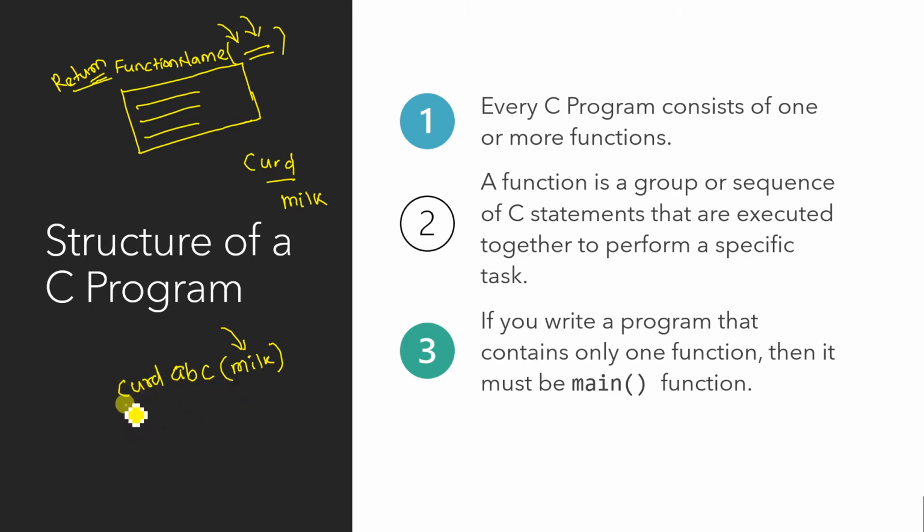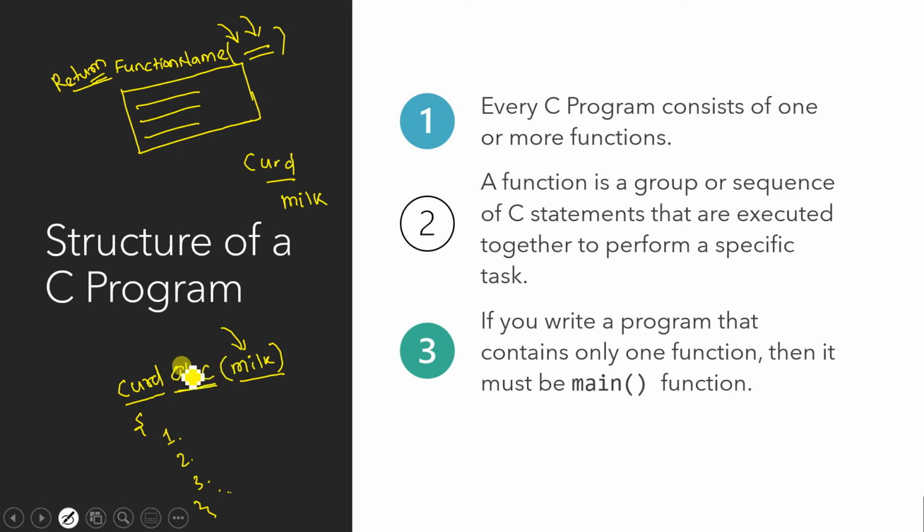So you can write something like this, curd ABC milk. What does it mean? It means ABC is a function, or ABC is a man who takes milk as input and returns curd as output. How ABC makes curd from milk is known to ABC. ABC must follow some steps, step number 1, step number 2, step number 3, and so on, to convert this milk to curd. We don't require to know what the steps are. That should be known to ABC only.